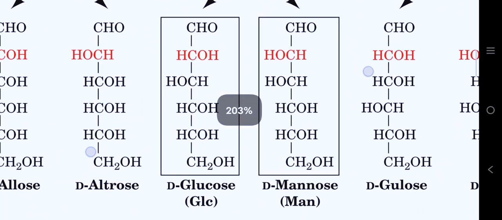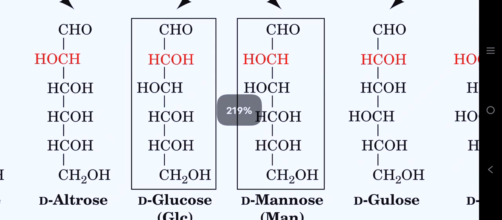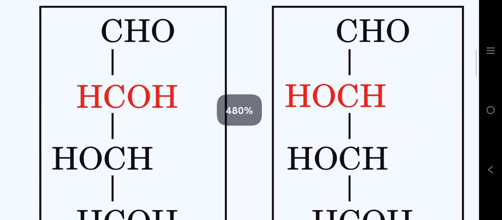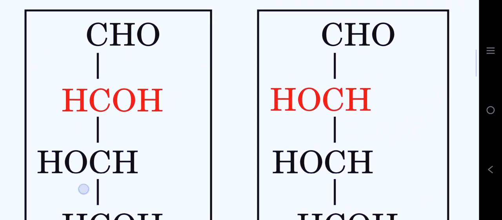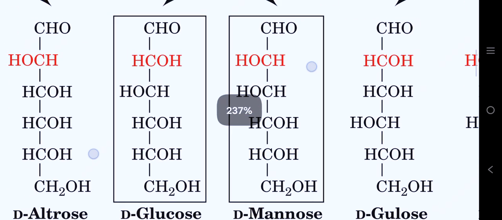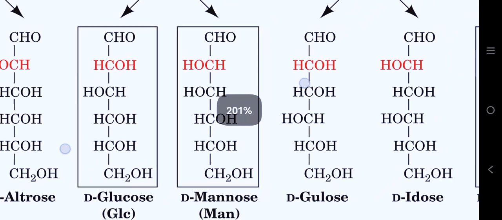If we look at the structures of glucose and mannose, we will see that they are the same, but the configuration around carbon number 2 is different. In glucose, the hydroxyl group is on the right side, and in D-mannose, the hydroxyl group on carbon 2 is on the left side. So they differ only in configuration around a single carbon atom, and that's why they are called epimers of each other.